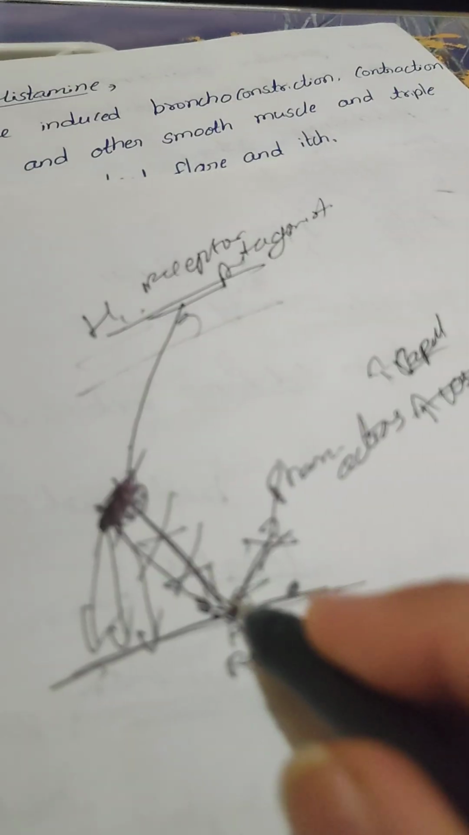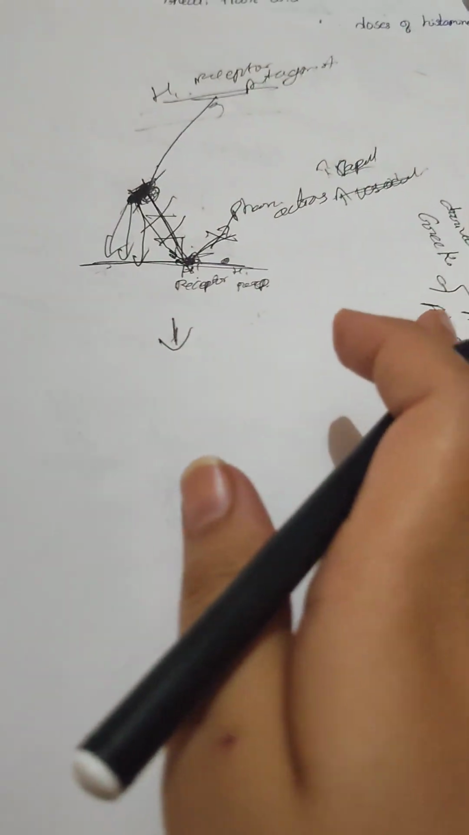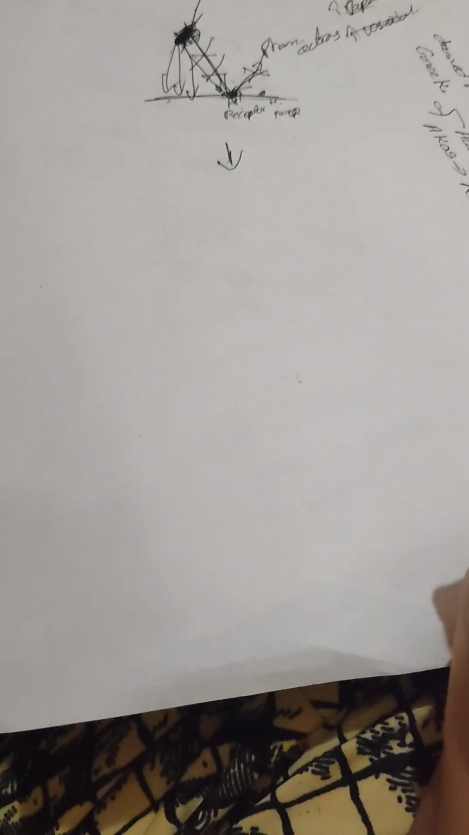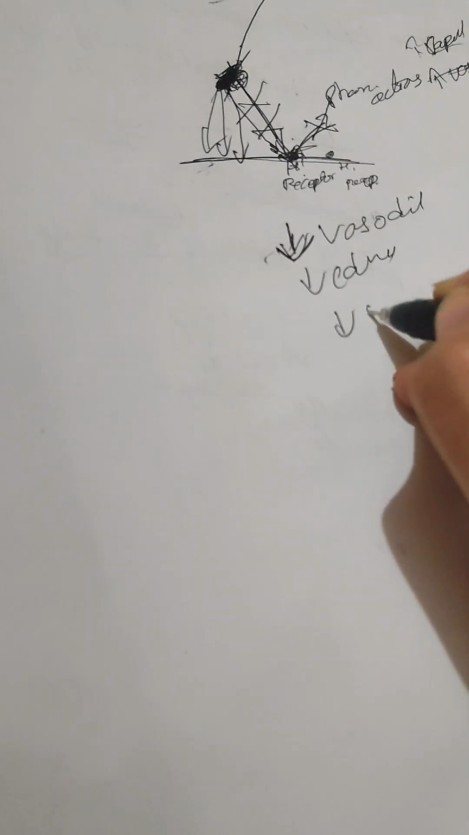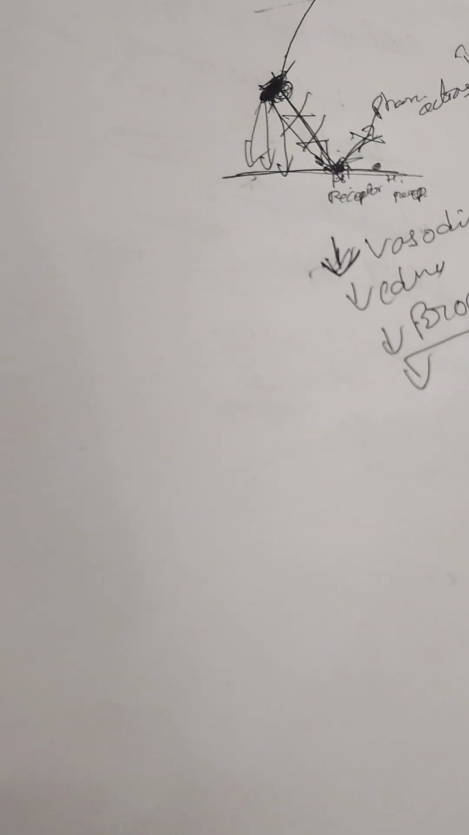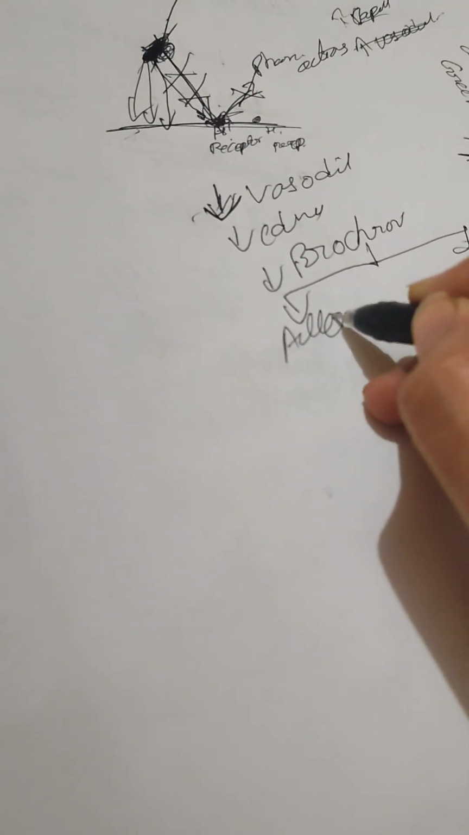Another point: what happens when the receptor is blocked? You can write here the opposite action of this histamine on H1 receptors. H1 receptor activation increases vasodilation, so blocking it causes a decrease in vasodilation, a decrease in edema, and a decrease in bronchoconstriction. That gives relief in allergy.